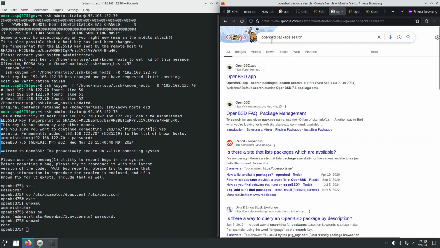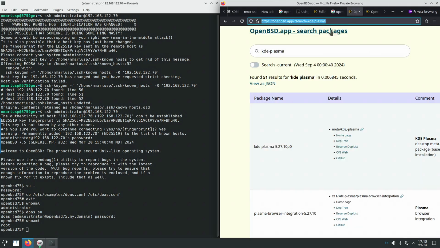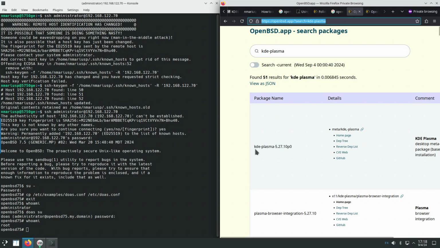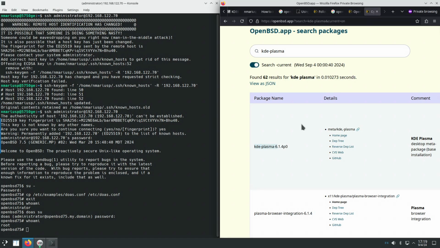I have searched on Google OpenBSD package search. I got to the website openbsd.app. In here I have searched for the package kde-plasma. The package version is 5.27.10, but if I search on OpenBSD current like this, then the version of KDE Plasma is 6.1.4. So this is KDE Plasma 6, and this is KDE Plasma 5. This is OpenBSD 7.5, the latest one, and this is OpenBSD current.